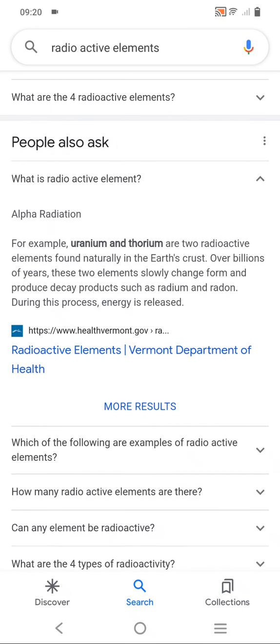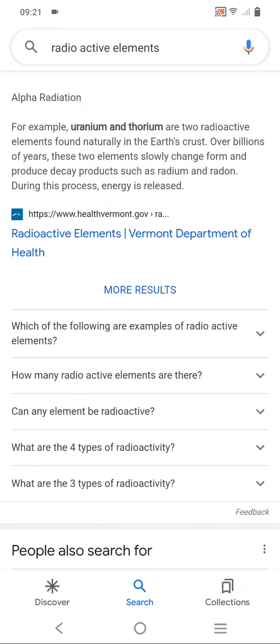For example, uranium and thorium are two radioactive elements found naturally in the Earth's crust. Over billions of years, these two elements slowly change form and produce decay products such as radium and radon. During this process, energy is released.